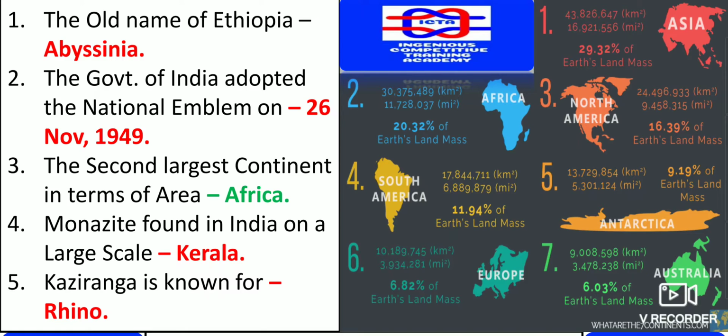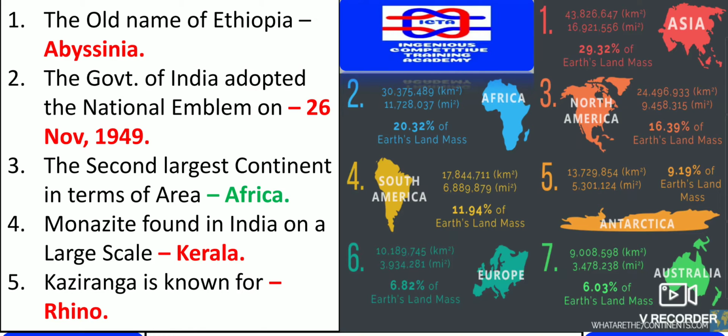The second largest continent is, as you can see on the right side, listed from the largest area to the smallest. Initially we have Asia, second Africa, then North America, South America, fifth is Antarctica, sixth is Europe, and the smallest one is Australia. This is what to remember area-wise. Second we have Africa.